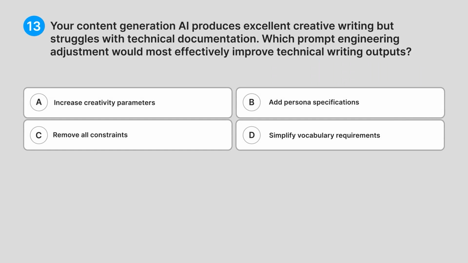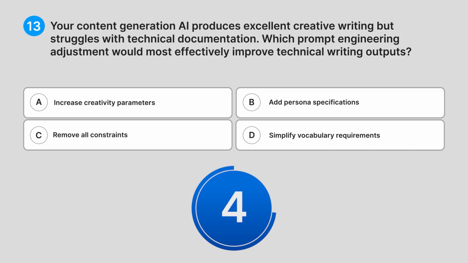13. Your content generation AI produces excellent creative writing, but struggles with technical documentation. Which prompt engineering adjustment would most effectively improve technical writing outputs? A. Increase creativity parameters. B. Add persona specifications. C. Remove all constraints. D. Simplify vocabulary requirements. Can you guess the answer?